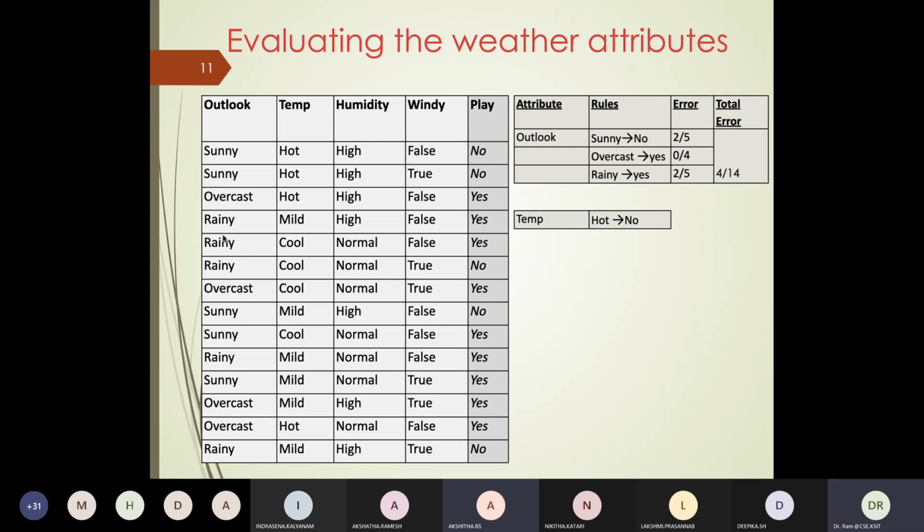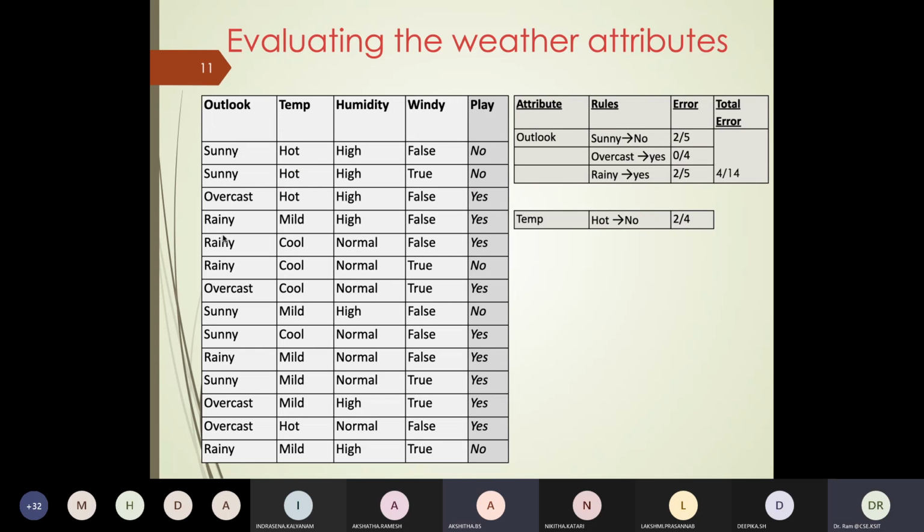Okay, let's look at hot no. Hot no, one correct answer. Hot no, two correct answers. Hot yes, I got one wrong answer, and another is hot yes. So my error is 2 by 4.